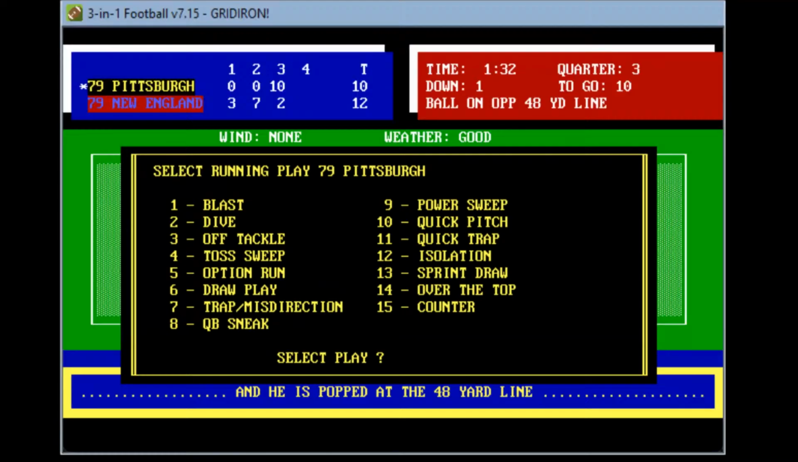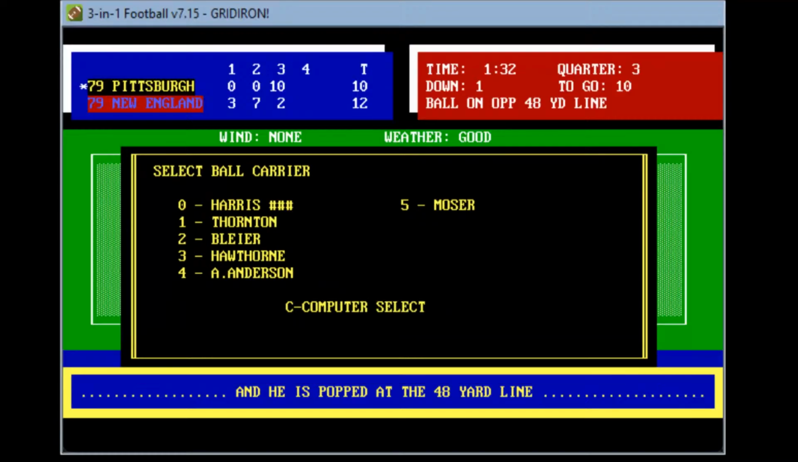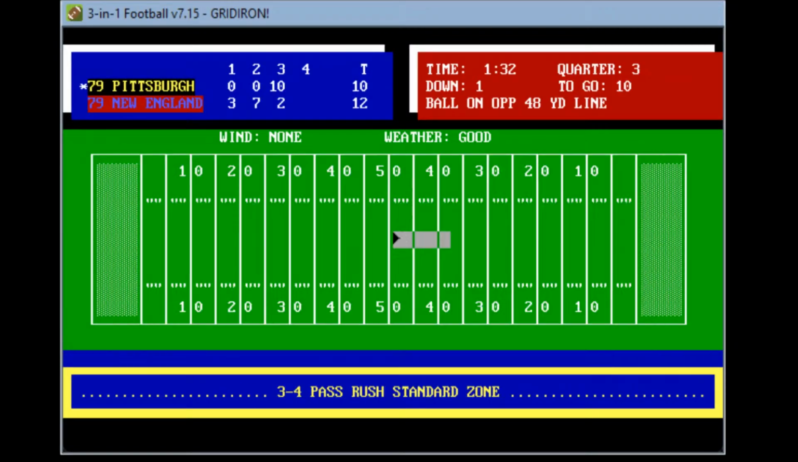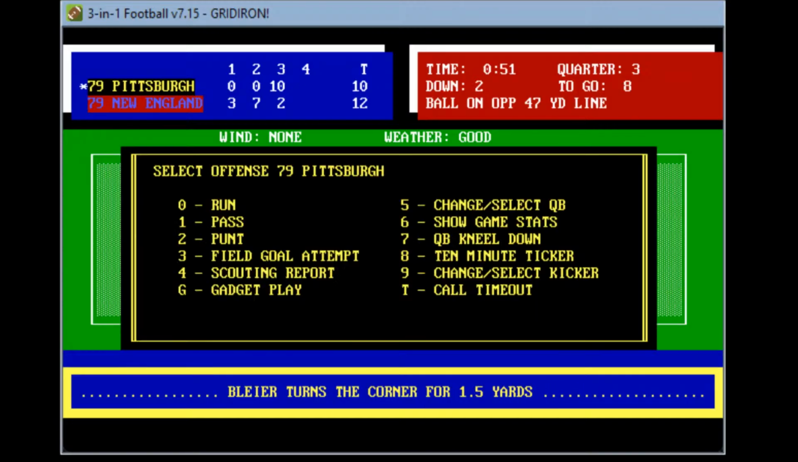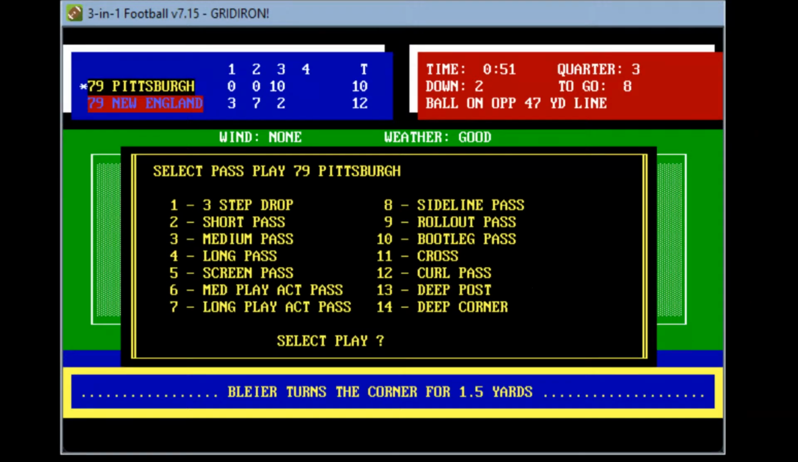Let's see if Harris is still injured or still tired. He is still tired. Ooh, that is not good. I guess he gets a certain number of carries. Takes a snap, pitches to Blyer around the left end, gets to the 46, gains about a yard and a half, maybe 2 yards. So now Pittsburgh knows their running game may be kind of suspect right now. It's like Franco may not be healthy.